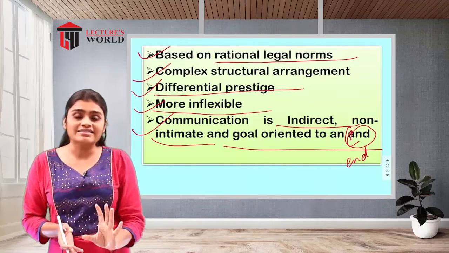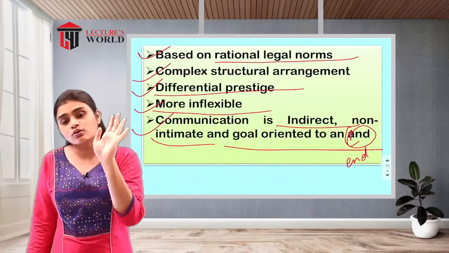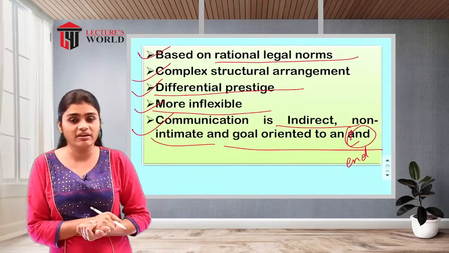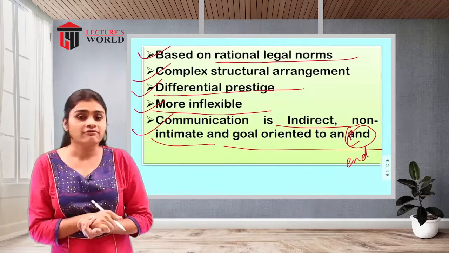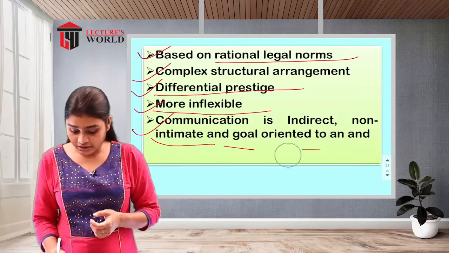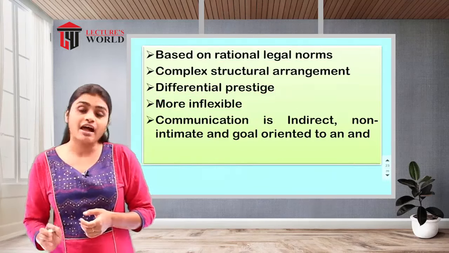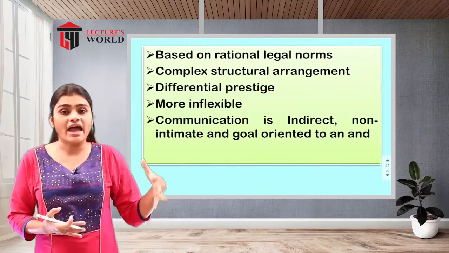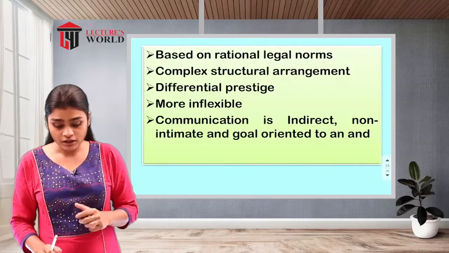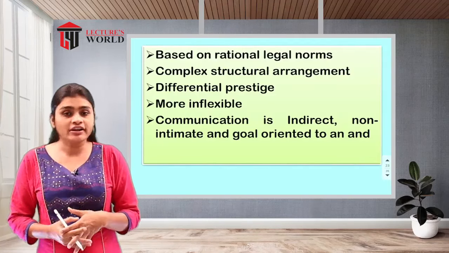That means the organization will start with some specific goals in mind, and till the end that goal will be there, and in that direction, to achieve those specific goals, they are going to work with each other, and the relationship will be there. So this is how it is called a formal organization. The examples we have already seen are courts, education, colleges or universities, and political parties. So that is all about your formal organization.